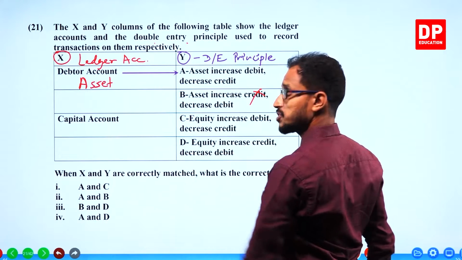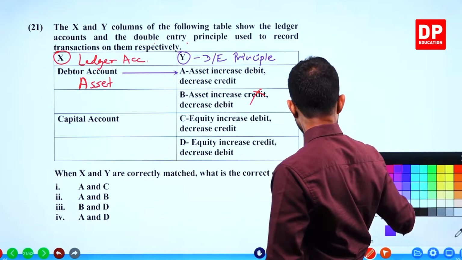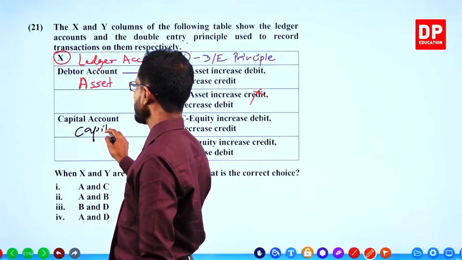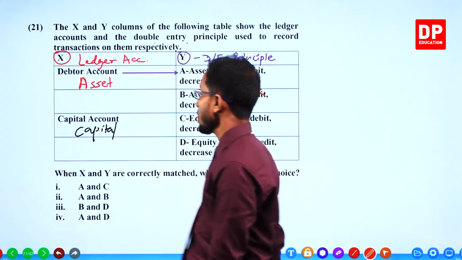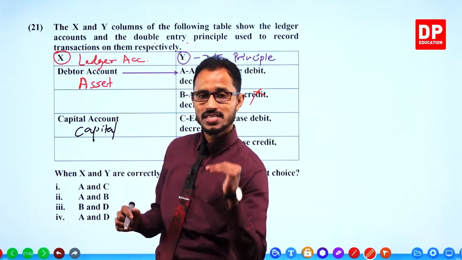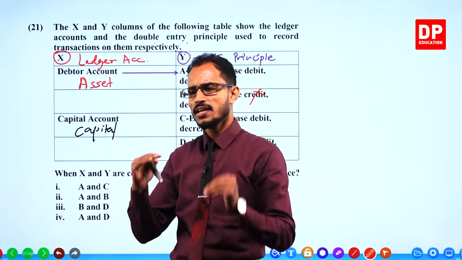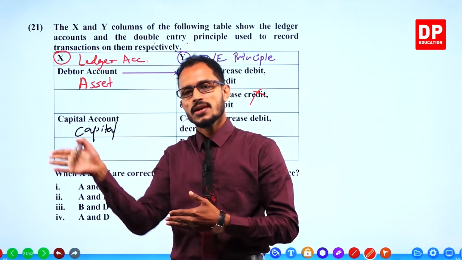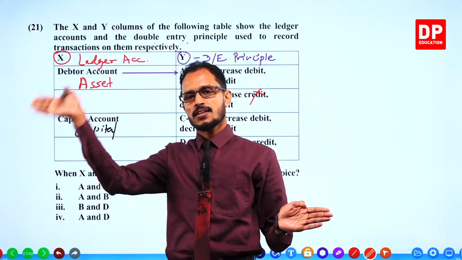All right, let's check the next account: capital. What type of account is a capital account? Capital account is an equity account. Capital increasing, what is the double entry principle? Increasing credit, decreasing debit.